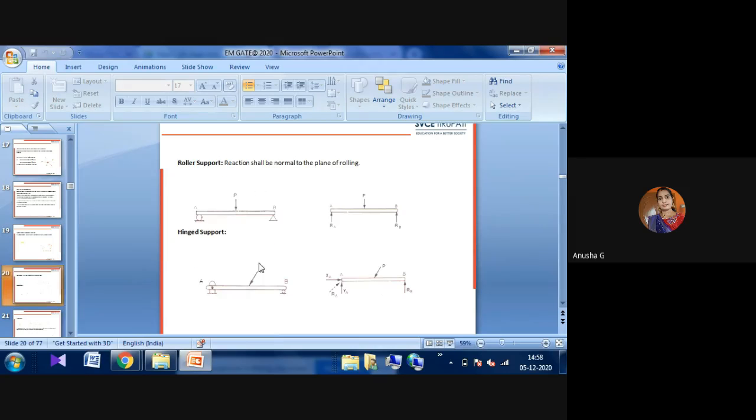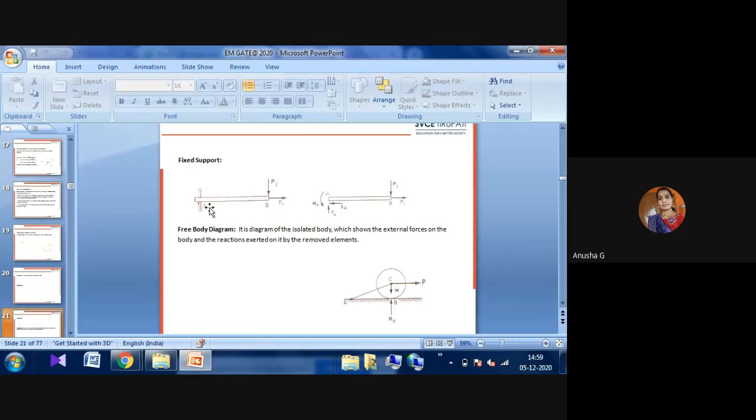The second one is hinged and roller. A roller support is one where the reaction will be normal to the plane of rolling. It will move either left or right, only in one direction. That is a roller support. In a hinged support, it can move in horizontal and vertical directions. For hinged supports, there will be two reactions, as we have observed here. That is one of the methods.